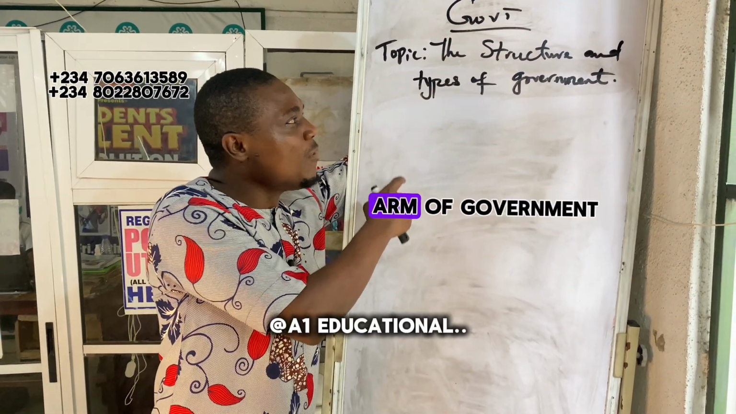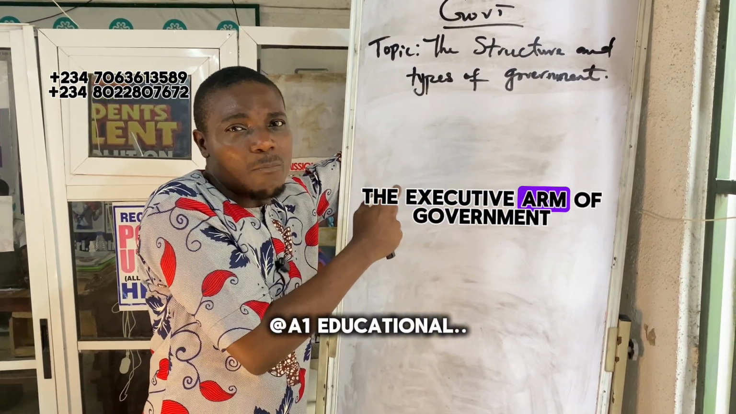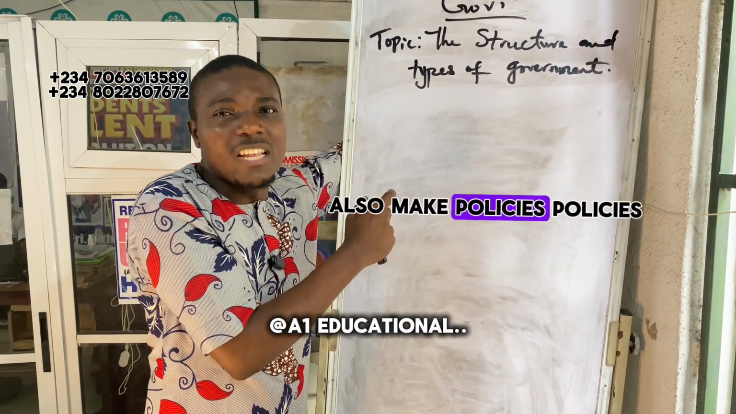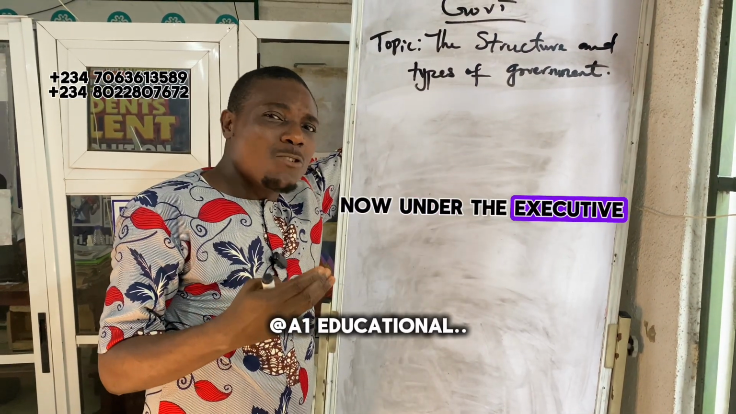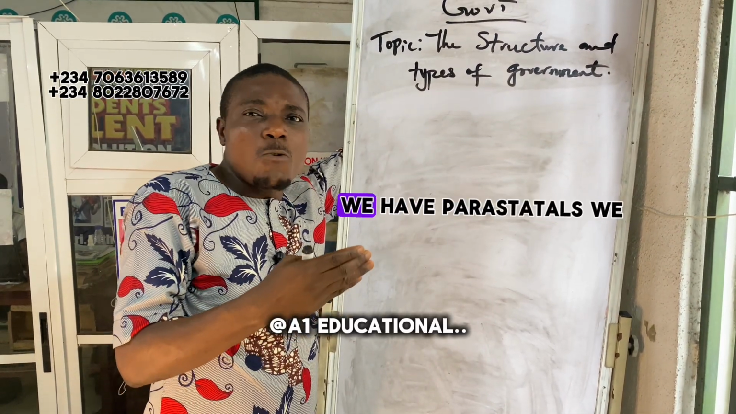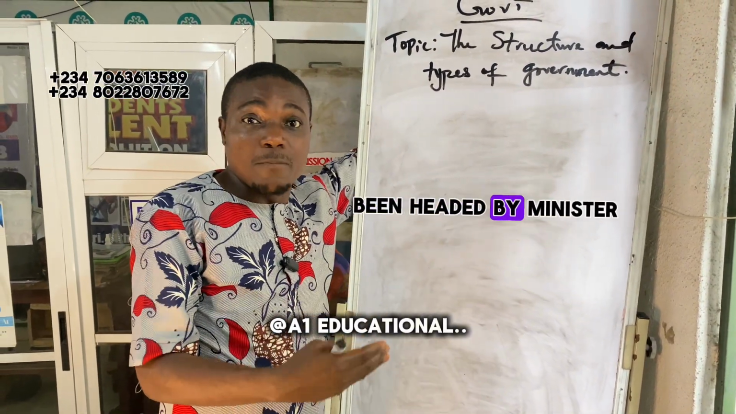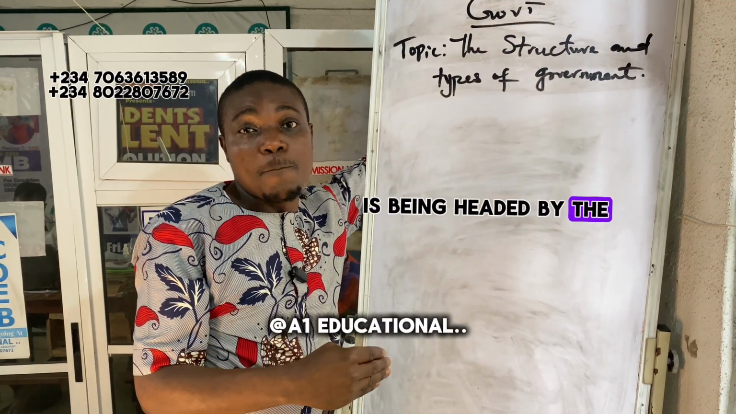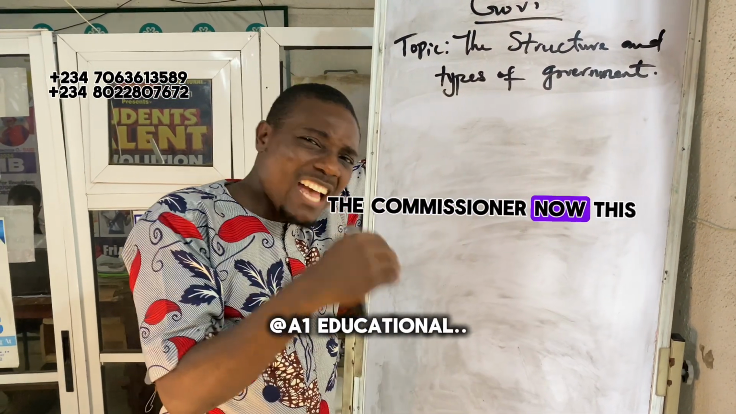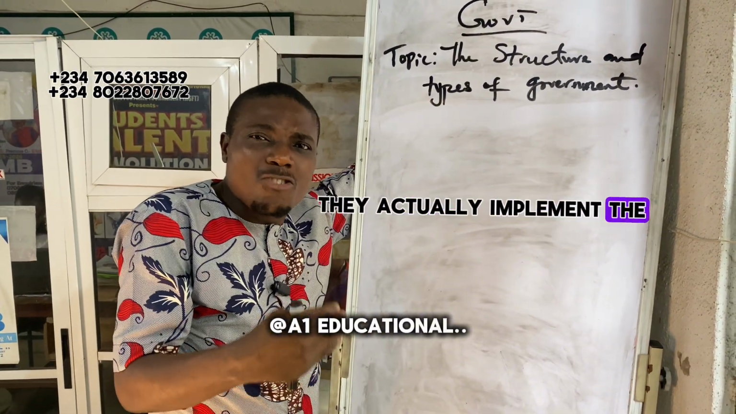And for the executive arm of government, some aspects of the executive arm also make policies. Now, under the executive arm of government, we have parastatals, we have ministries, and each ministry is headed by a minister at the federal level. At the state level, it is headed by the commissioner. Now, this particular ministry actually implements the government policy.